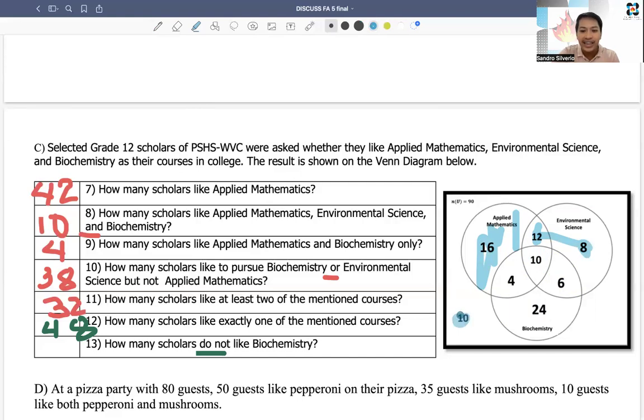And this is also what scholars forget. They tend to forget the 10 outside. Remember, they are still part of the universal set. You have to include the 10 to the students who don't like biochemistry. So we have to add them. 12 plus 8, that is 20, plus 10, that is 30, plus 16, that is 46. Okay? That is 46.